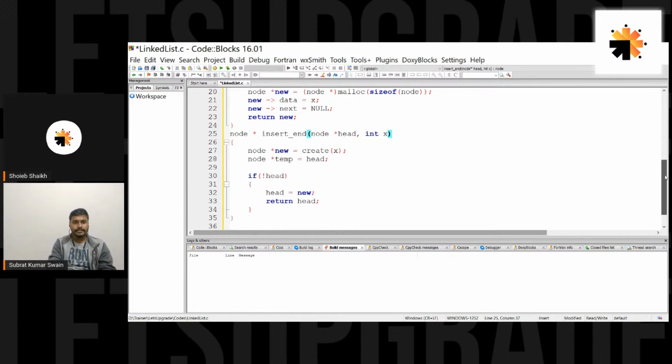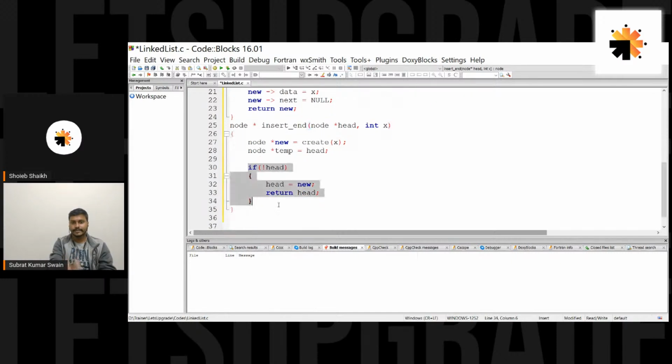So we are ending this function. We are returning from this function here itself. If our linked list is empty, we are adding the new node at the head, and we are returning the address of the head node, guys.